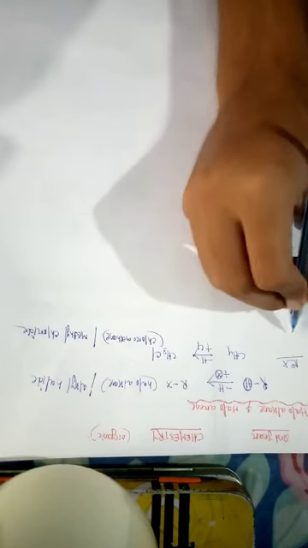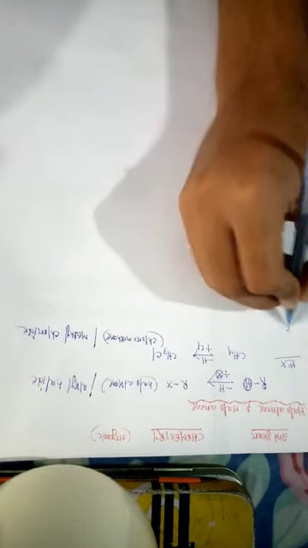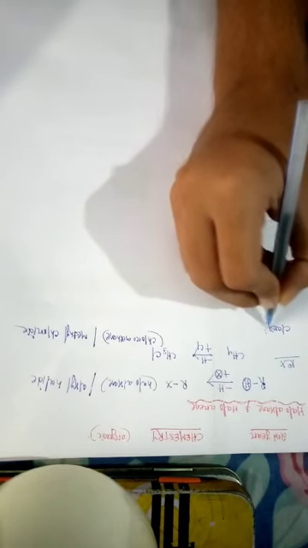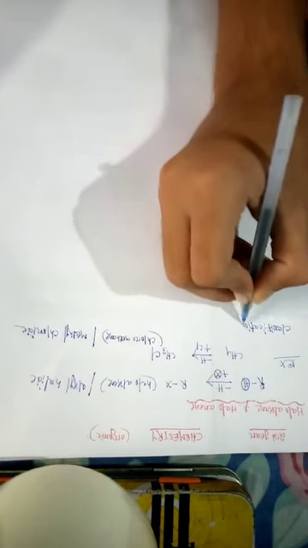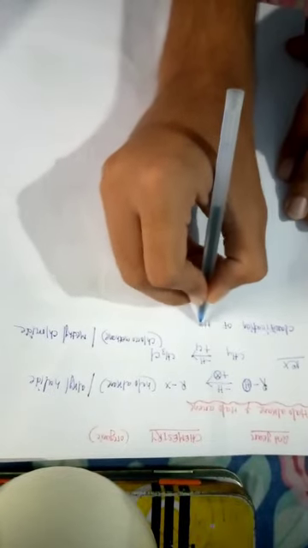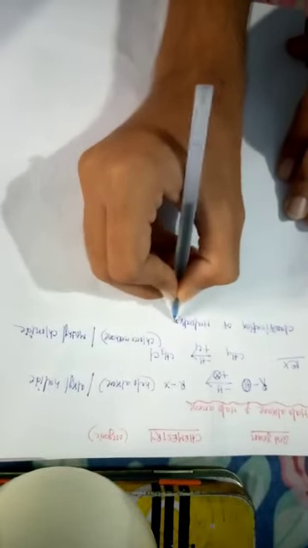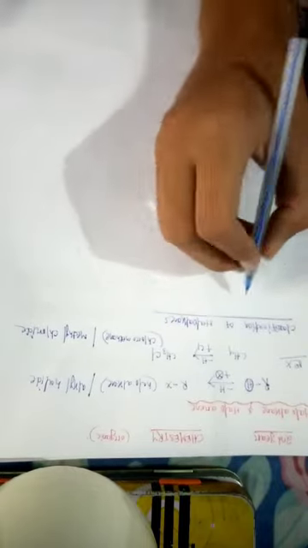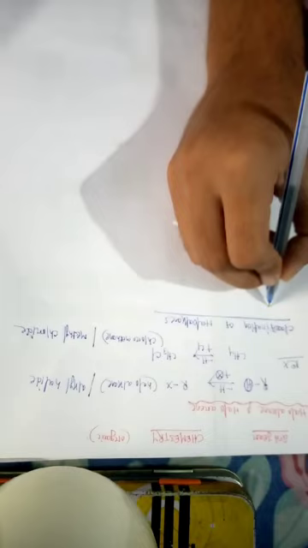So let us discuss the classification of haloalkanes. There are three types of haloalkanes.